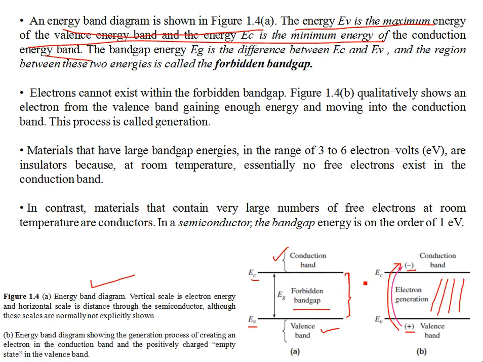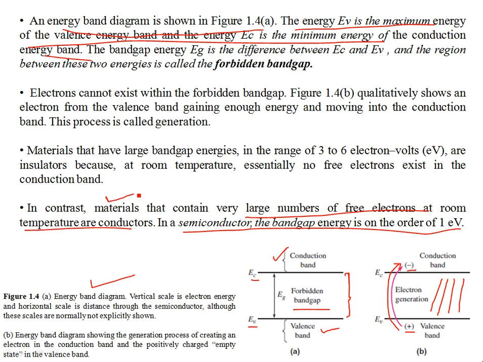However, in a semiconductor, this forbidden gap is small compared to an insulator. In a semiconductor, the band gap energy is on the order of 1 electron volt, and it can easily conduct given that thermal energy is there for excitation. For metals, for conductors which have a very large number of free electrons, there are no such problems, and that's why they are called conductors, and they conduct at ordinary temperatures.